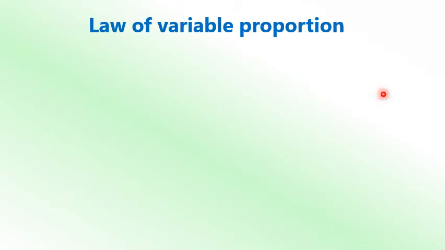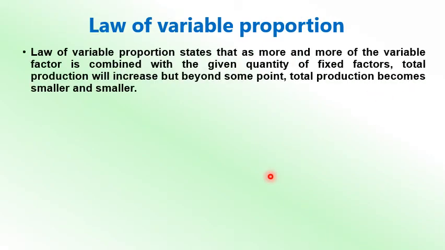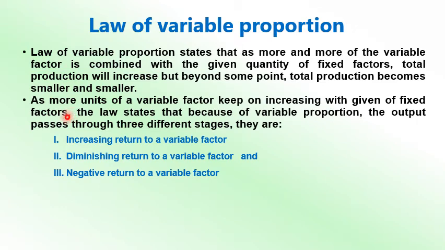Then this is the law of variable proportion. What is the law of variable proportion? The law of variable proportion states that as more and more of the variable factors are combined with the given quantity of fixed factor, the total production will increase, but beyond some point total production becomes smaller and smaller. So that is what the law of variable proportion says.